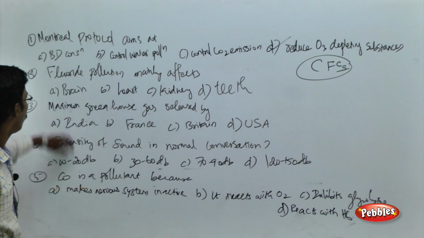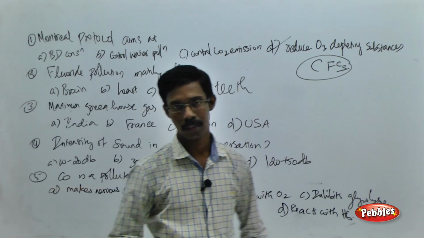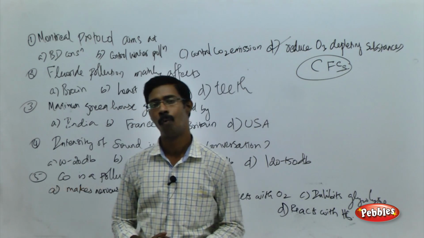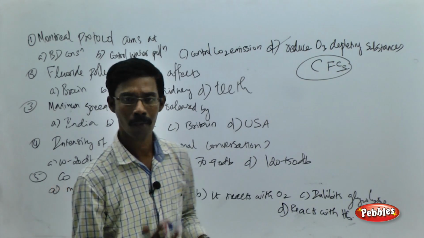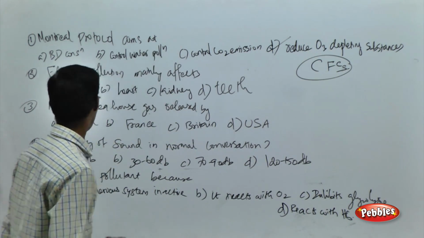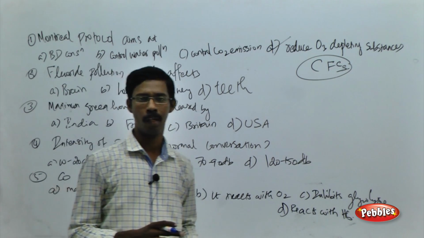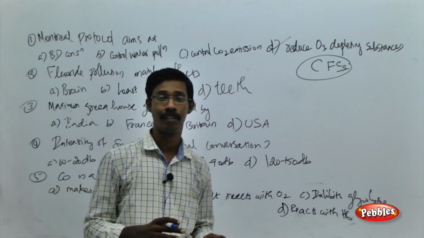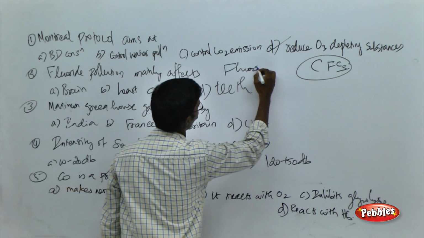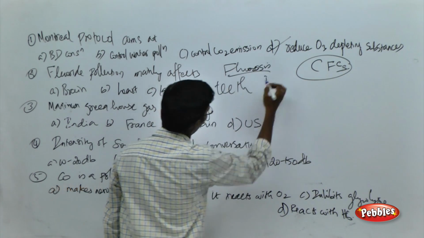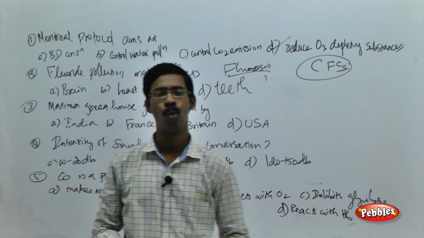And see the next question over here, fluoride pollution mainly affects, okay, fluoride pollution, this is talking about soil and water pollution. Presence of fluoride in water and soil, especially the water. So what will happen? It will affect brain, heart, kidney and teeth. Actually what happens over here, the fluoride will cause the effect called fluorosis. Fluorosis refers to fluorine, instead of calcium, getting incorporated into the bones.